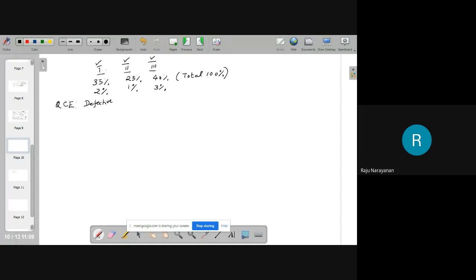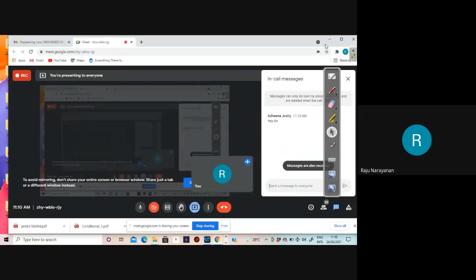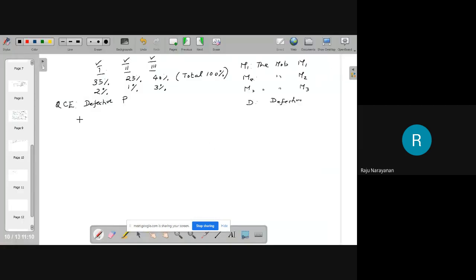No answer is coming. Then, as I told you before, you have to define events. M1: the mobile is manufactured by machine 1. M2: the mobile is manufactured by machine 2. M3: the mobile is manufactured by machine 3. D: the item is defective. Now we have defined the events properly.